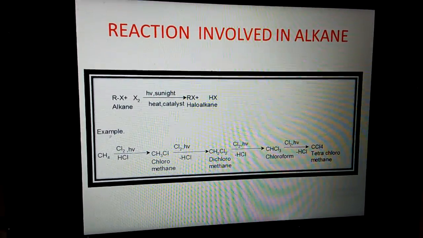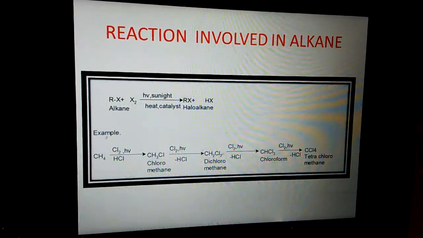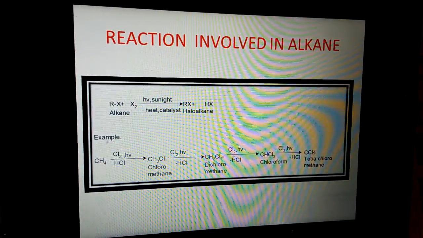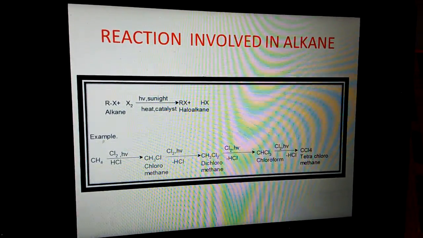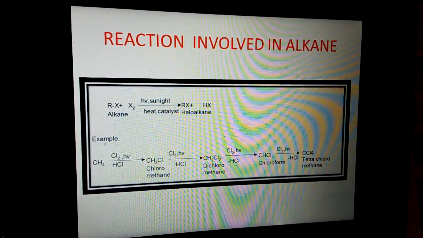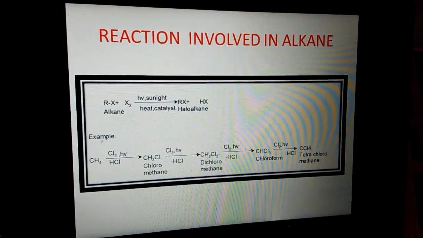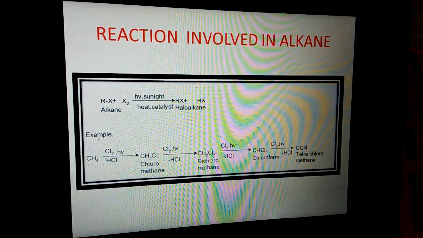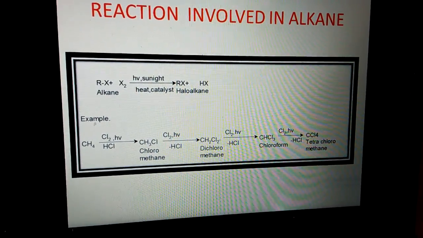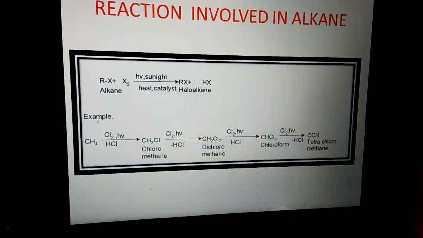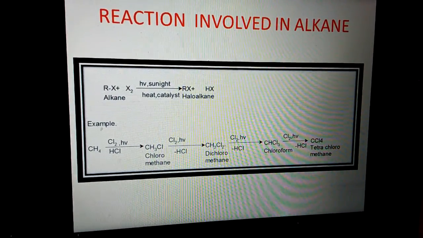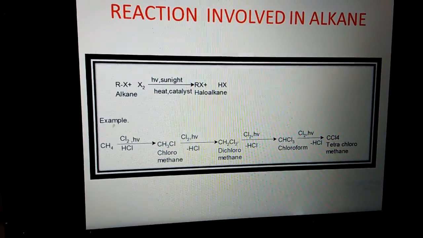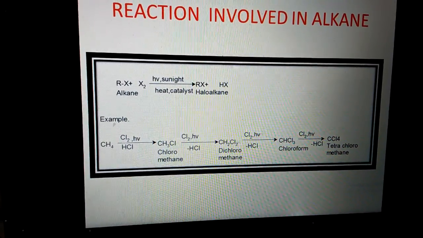Reaction of alkanes: free radical halogenation. Methane reacts with chlorine in the presence of light to give chloromethane. Then the reaction further continues to give dichloromethane, then trichloromethane, then tetrachloro. Dichloromethane is simply called DCM. It acts as a good solvent. Then trichloromethane is chloroform.